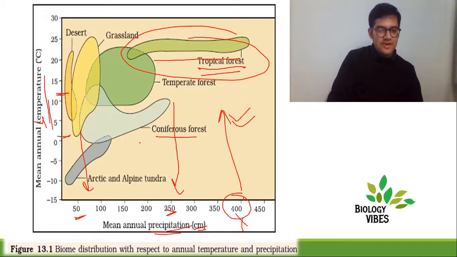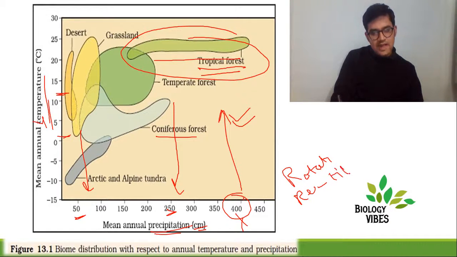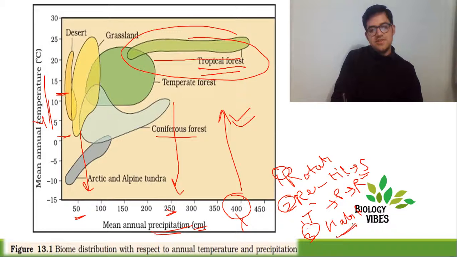So this was the third factor, called habitat. We started with rotation of the earth, how it's impacting the environment. Then we moved on to revolution around the sun. Tilting of the axis is causing seasonal variation. When seasons are changing, temperature is changing. When temperature is changing, the pressure belts are changing, so your rainfall patterns are changing. So first is rotation, second is revolution, leading to the seasonal variations, and the third one is your habitat. Habitat is the natural surrounding in which an organism lives.